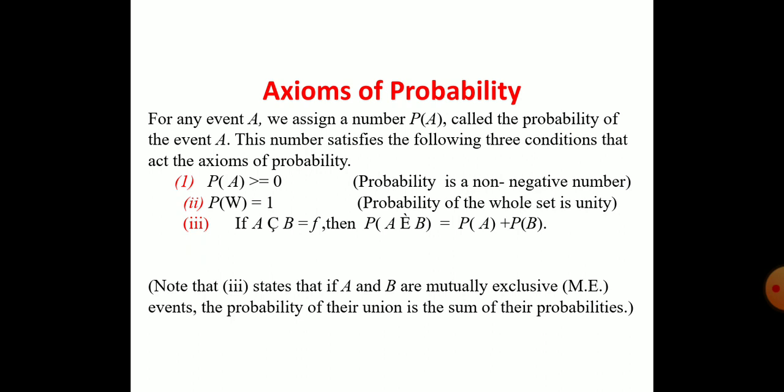The third one we have to understand is, first you please remember these two things. What are the two things? The first one is P of A is greater than or equal to 0, that means probability is a non-negative number.